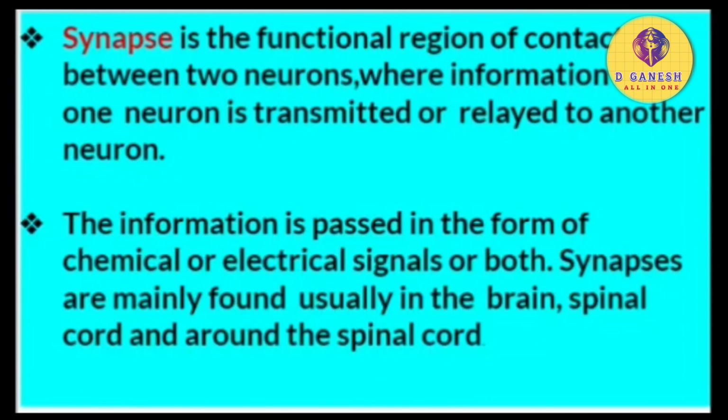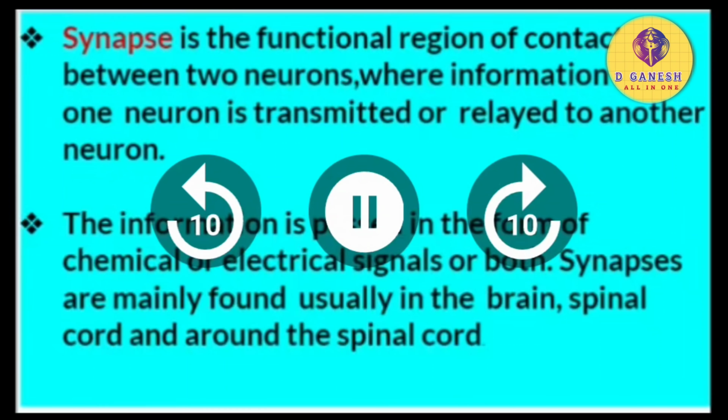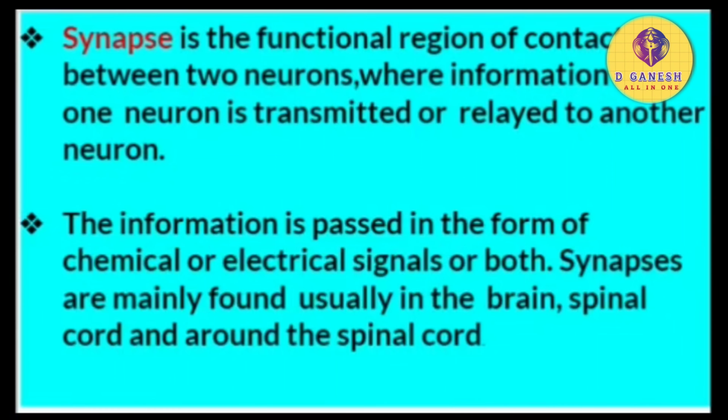Synapse is the functional region of contact between two neurons, where information from one neuron is transmitted or relayed to another neuron. The information is passed in the form of chemical or electrical signals or both. Synapses are usually found in the brain, spinal cord, and around the spinal cord.